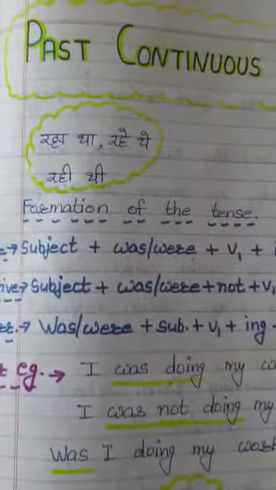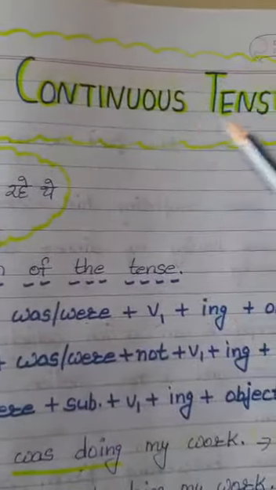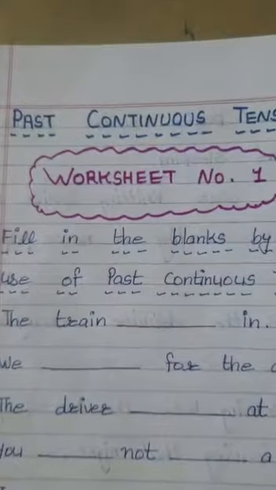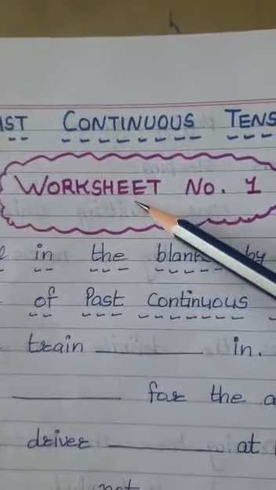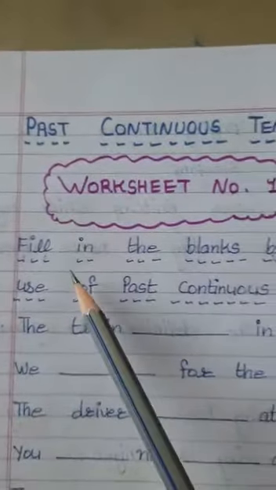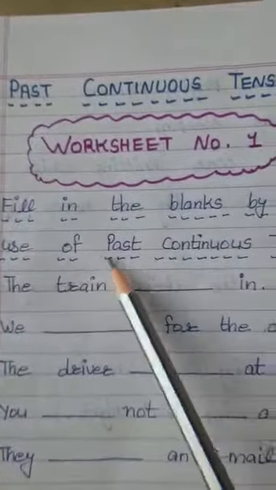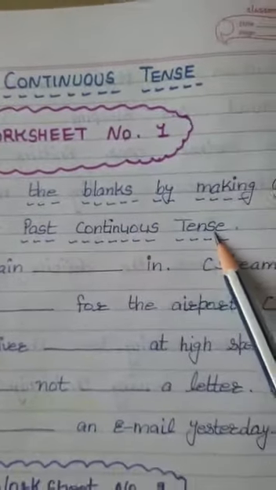So now it's turn to do the worksheets related to past continuous tense. Here is worksheet number 1. In this worksheet, fill in the blanks by making correct use of past continuous tense.